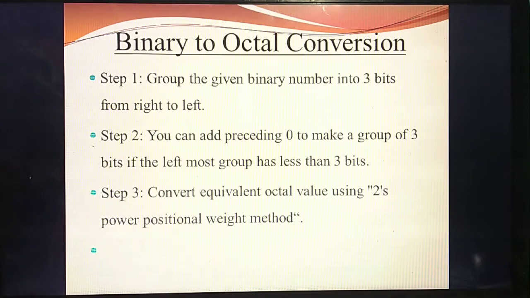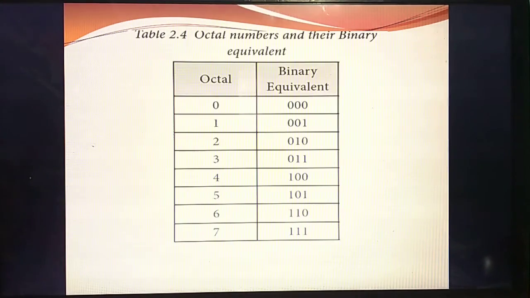Next you should write the number with the positional weight method. Here, for binary to octal conversion, which method are you using? Positional weight method. See the example, then you will understand. Before you do the problem, listen carefully: if the question asks to convert binary to octal, you should draw this table on rough paper. Then it is very easy for you to write. Otherwise it is very tough.